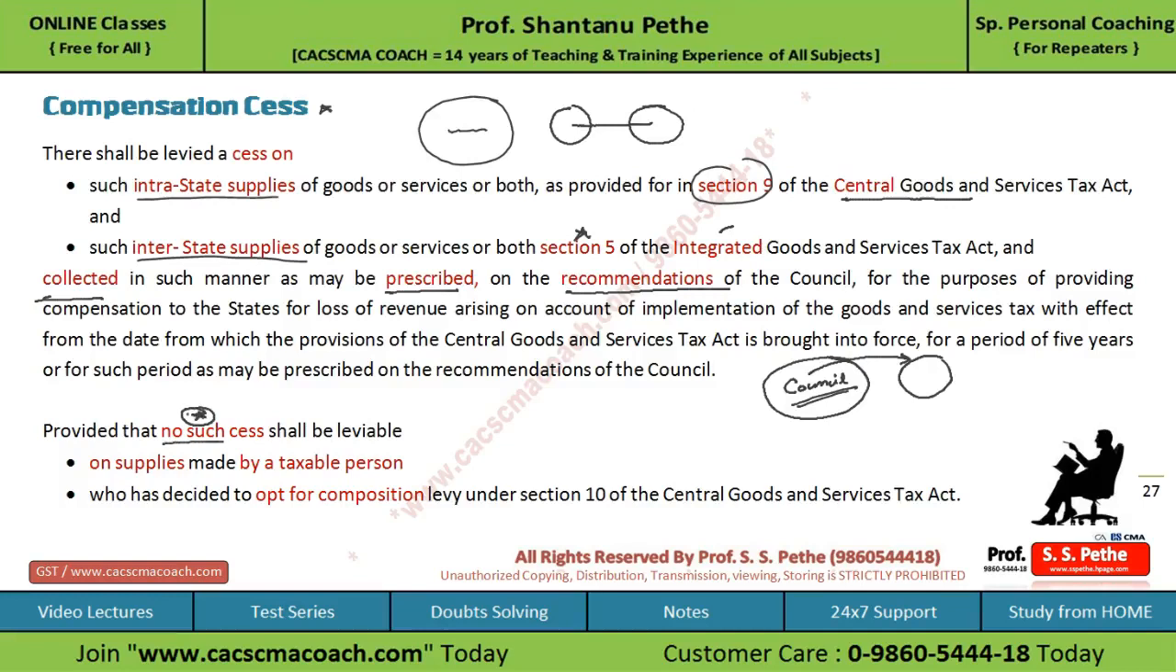There should be no such cess levied on supply which is made by a taxable person who has decided to opt for the composition levy scheme under section 10 of the central GST. So as you are already aware, in the composition levy a lump sum payment of tax is made by the taxable person who opts for the composition levy scheme. So if the taxable person comes under the composition levy, then there will be no cess applicable on whatever he supplies.